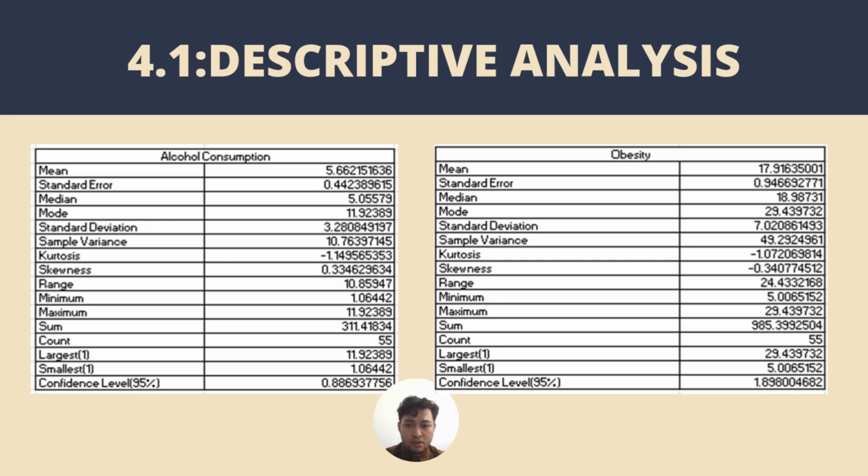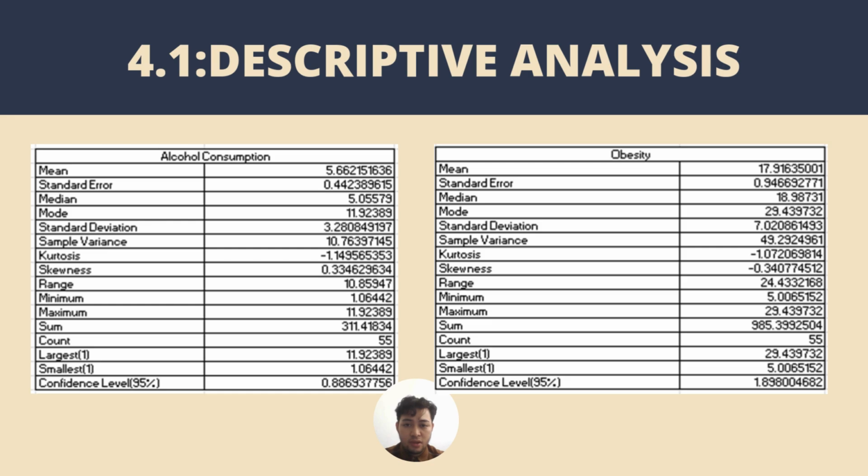higher alcohol consumption. The range of consumption is 10.86 units, with a minimum of 1.06 units and a maximum of 11.92 units, indicating significant variation in alcohol consumption within the sample. The high level of confidence in the estimate of the mean is shown by 99.7% confidence level at a 95% confidence interval. Moving on to the obesity data, the mean value is 17.92 with a standard deviation of 7.02, showing